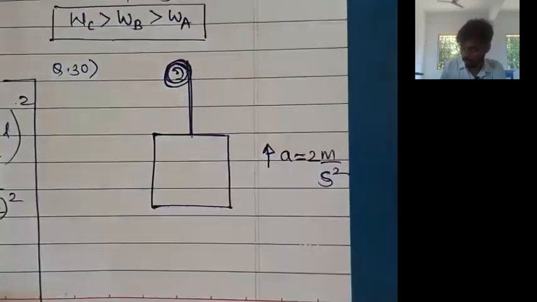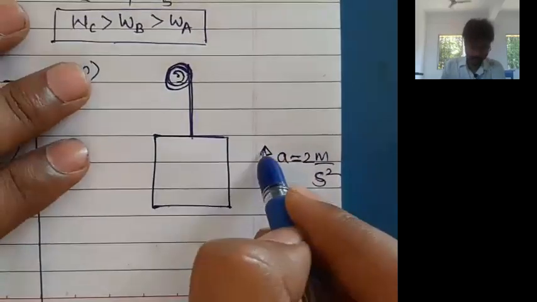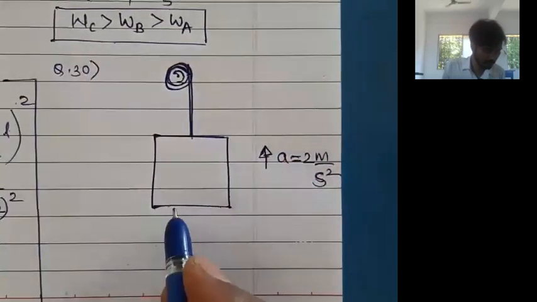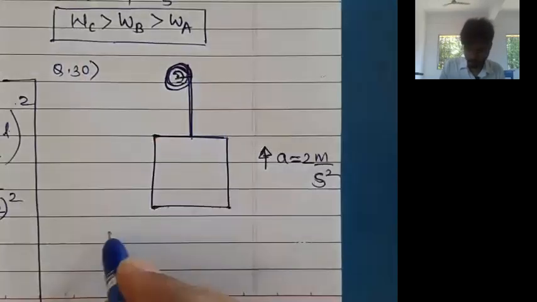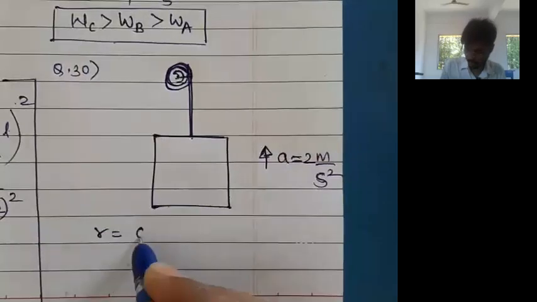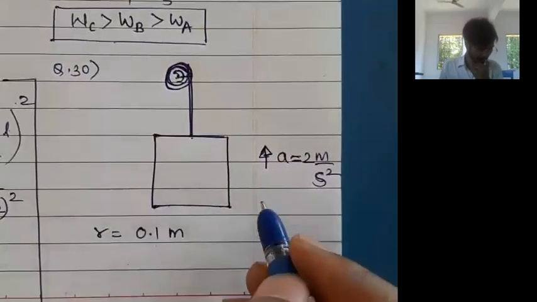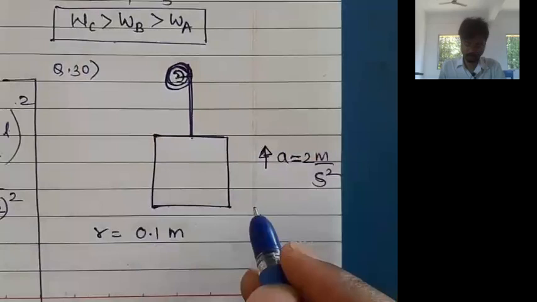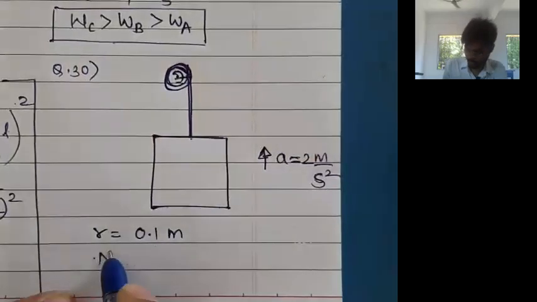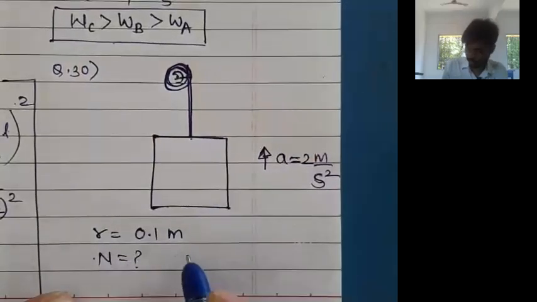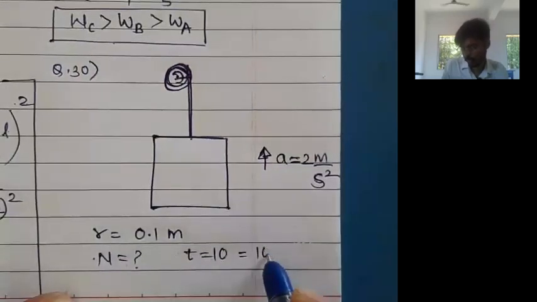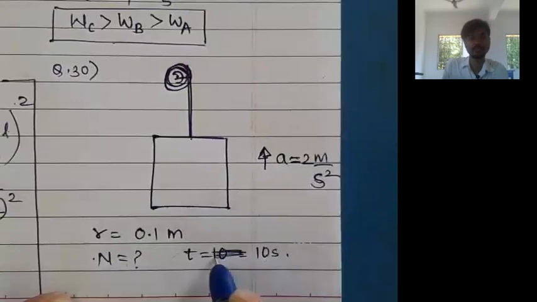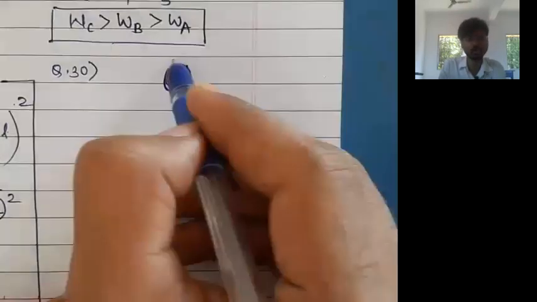Fine, sir. Now what are they asking? They are asking, find out, let me read it again. If the radius of the wheel, radius R, is equal to 0.1 meter, then find out the number of revolutions, n equal to question mark, in t equal to 10 second. T किती दिलाय? 10 second. 10 second मध्ये किती revolutions होतील?